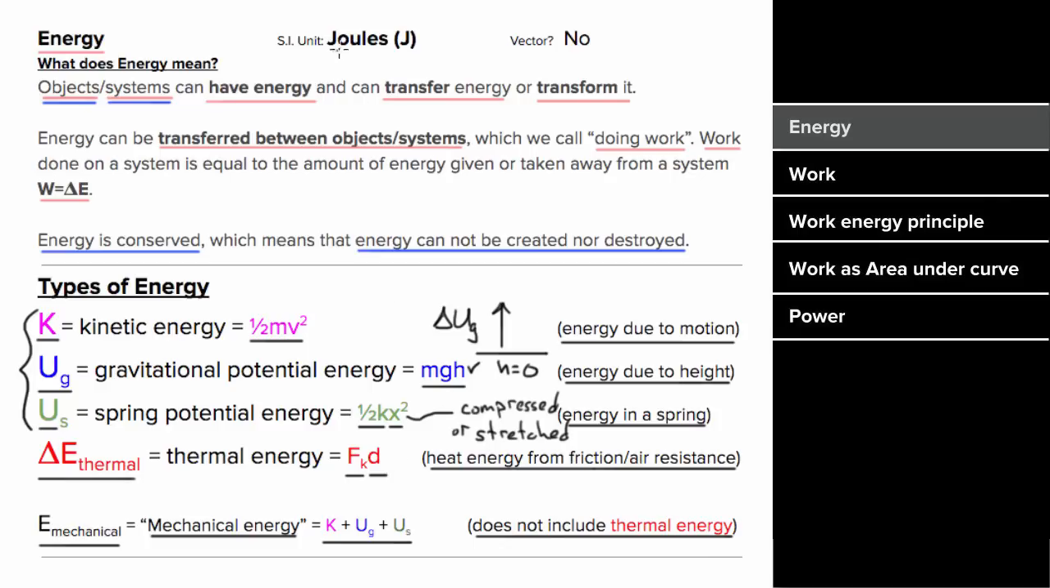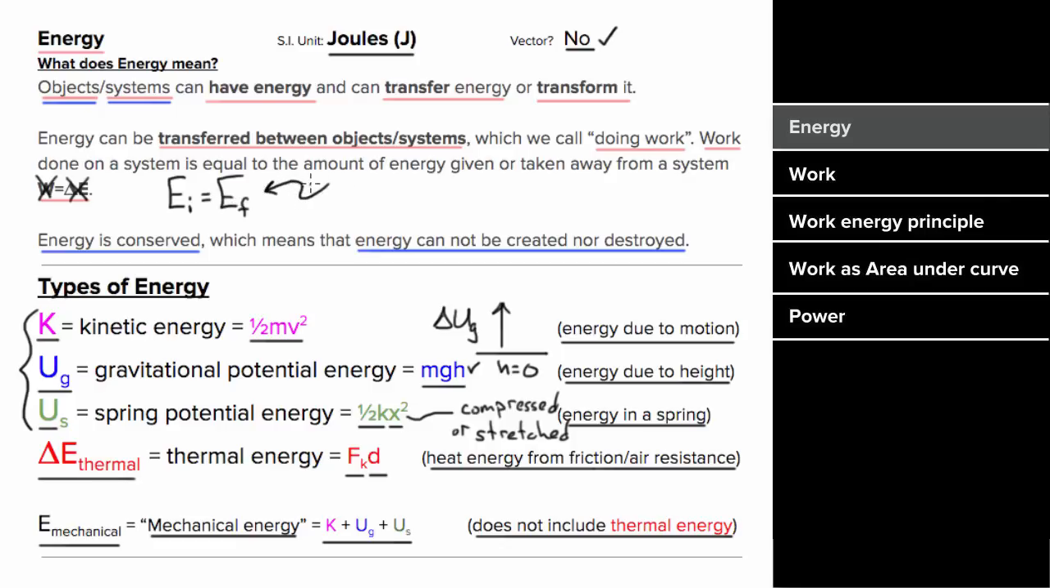The unit of energy is joules, and energy is not a vector. But maybe the most important thing to remember about energy is if there's no external work done on a system, then there's no change in the energy of that system. In other words, if there's no external work done on a system, the initial energy of that system will equal the final energy of that system, which is the way you solve many conservation of energy problems.